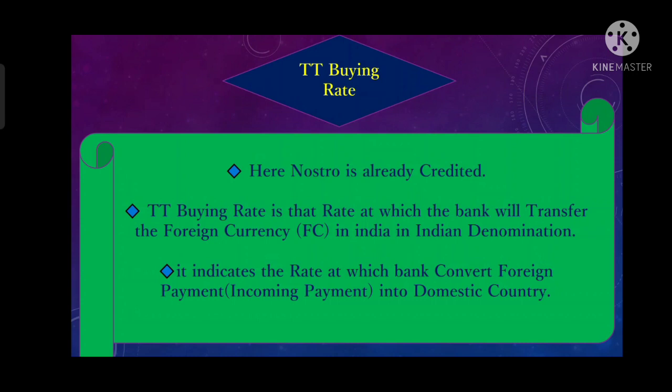So the TT buying rate is the rate at which the bank converts foreign currency to Indian currency in India. That rate is applied to all incoming payments, those payments which are coming to India.